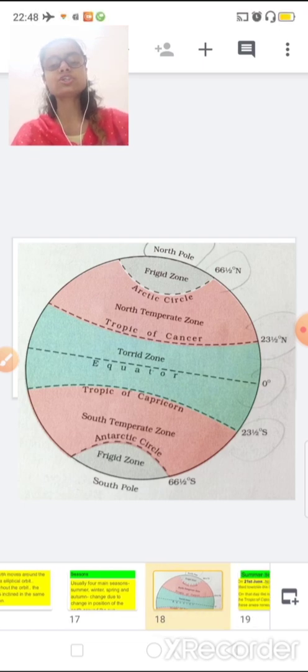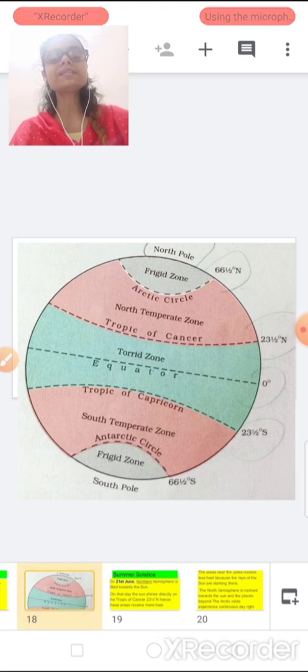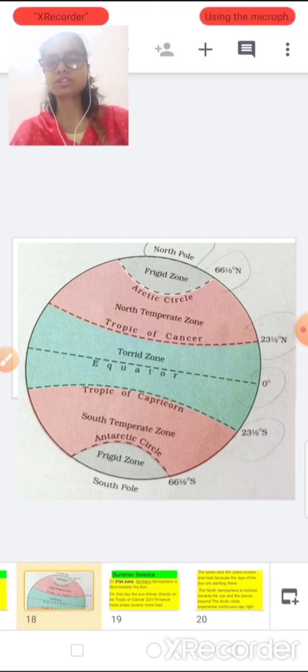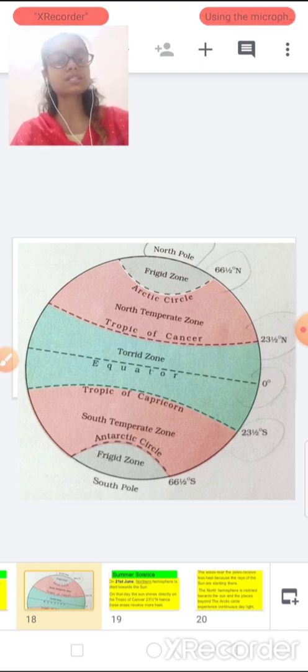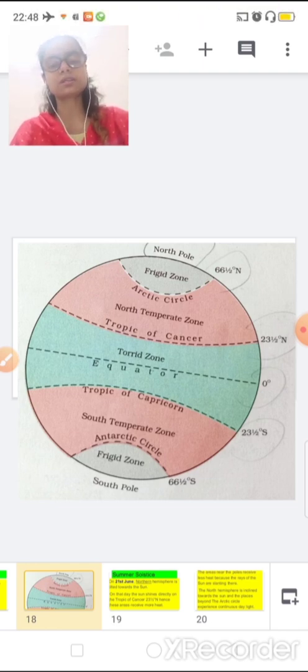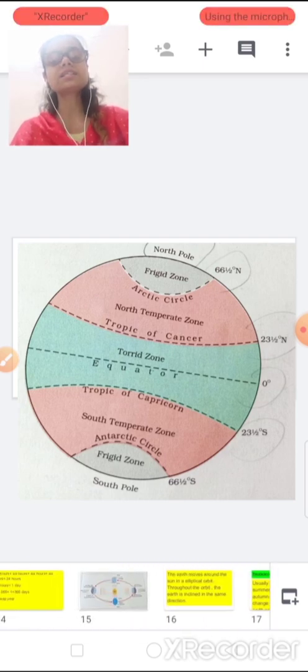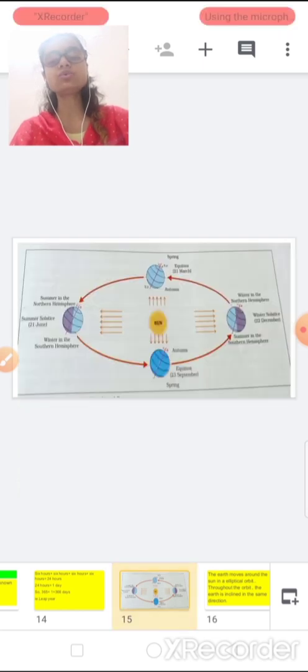Now, as I told you, we will talk about the seasons. Basically we have 4 seasons: summer, winter, autumn, spring. But you will also come to know about different terms in geography, that is summer solstice and winter solstice. Now, what is summer solstice? What is winter solstice? Let's see that diagram again. One more time I am showing you this diagram.